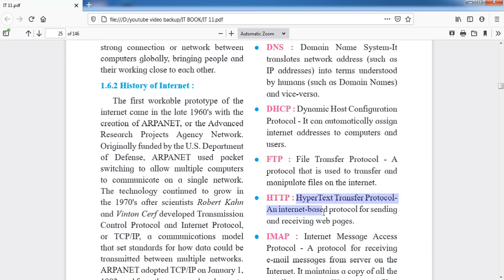That is a very important protocol. If you see, your web address always starts with HTTPS, which shows that the HTTP protocol is used for that particular website or domain.